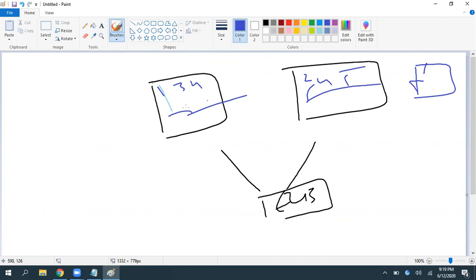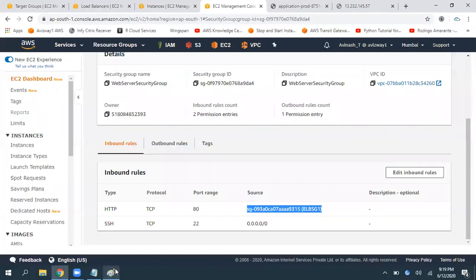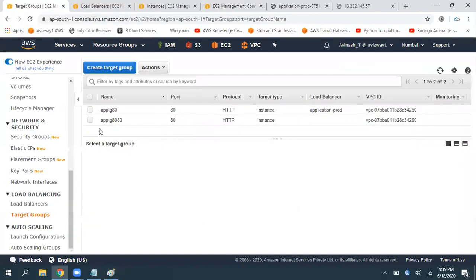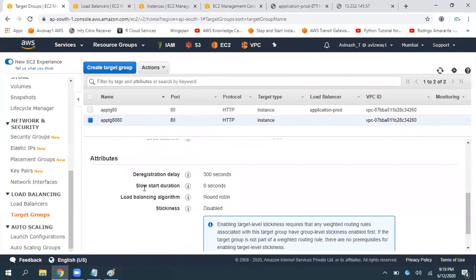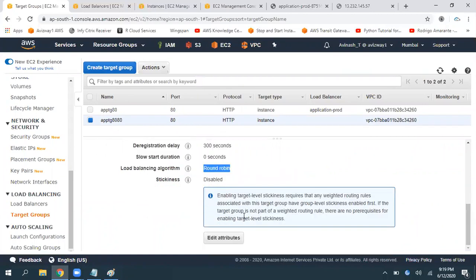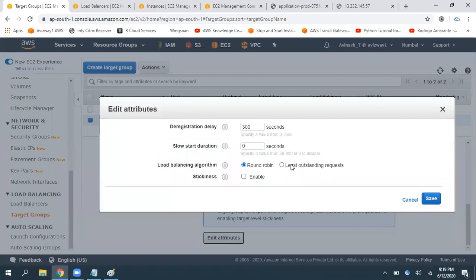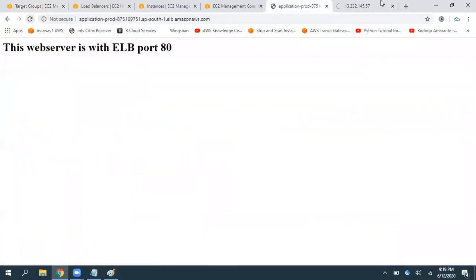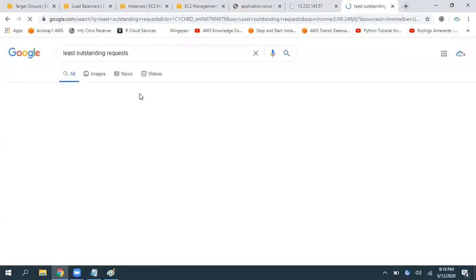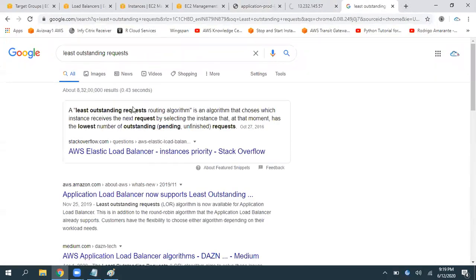Do we have any option to modify this? Yes, we do. On your target group, we have an option, load balancing algorithm. It is using the round robin mechanism. Instead of round robin, we do have another option, least outstanding requests. If any instance is getting the least outstanding requests, it is going to intelligently balance. Just click on save. Still it works without any issues, but least outstanding requests is an algorithm.